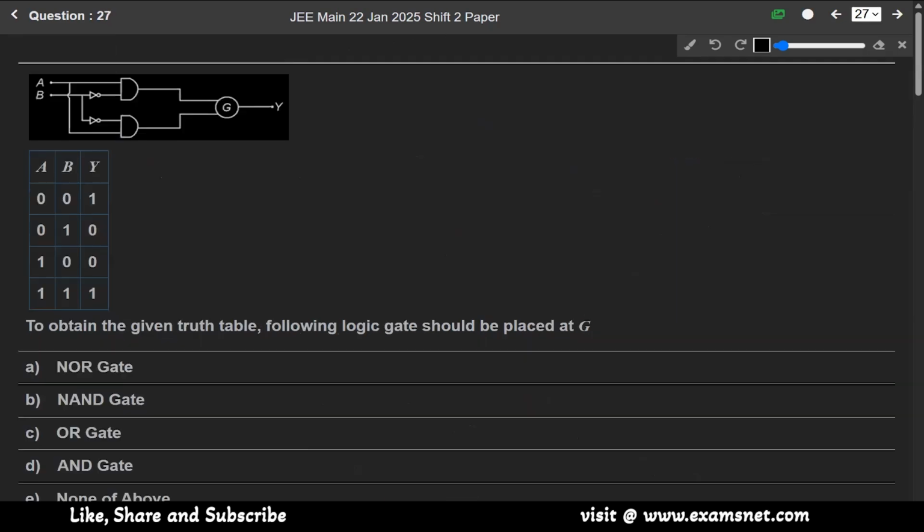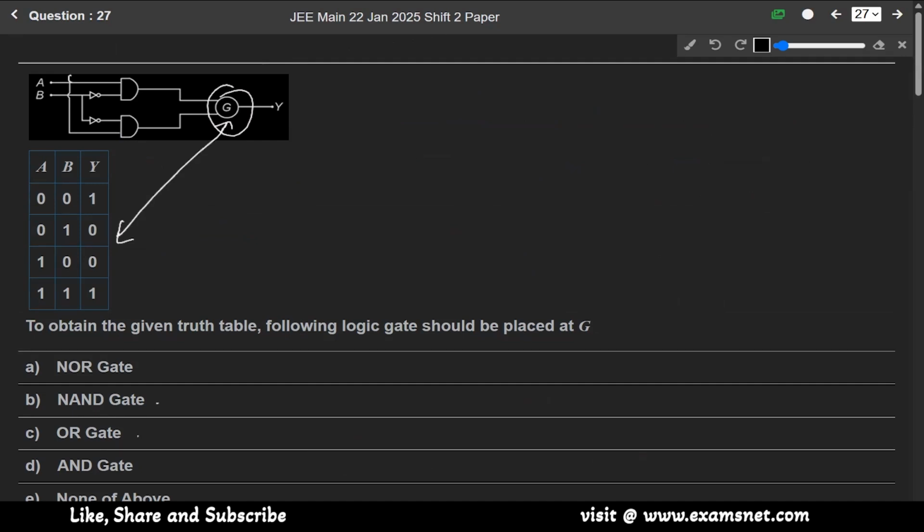Now the next question. Here we are given a truth table and we have to find the logic gate of this circuit G. We have to cross-check this G with the truth table, whether it is a NOR gate, NAND gate, OR gate, or AND gate. When A is 0, B is 0, Y is 1.